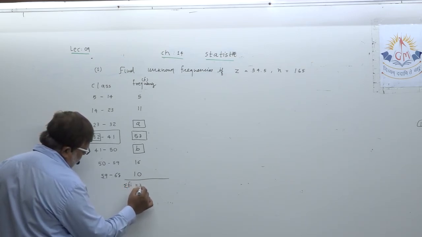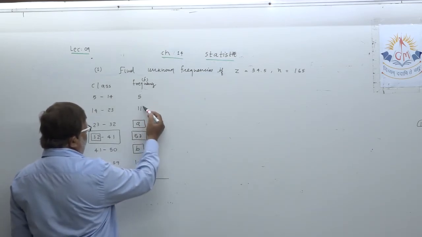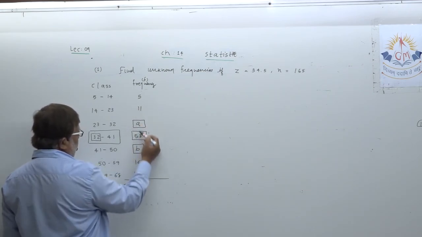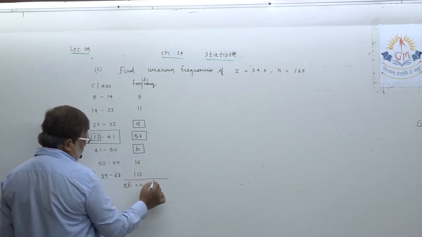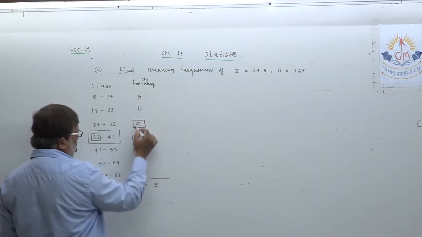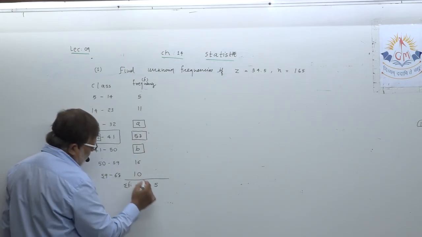Let us also add all: 5 plus 1 is 6, plus 3 is 9, plus 6 is 15, 5 write, 1 carry 1, plus 1 is 2, plus 5 is 7, 8, 9.